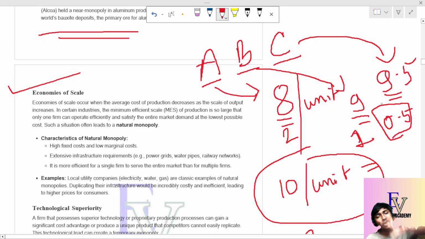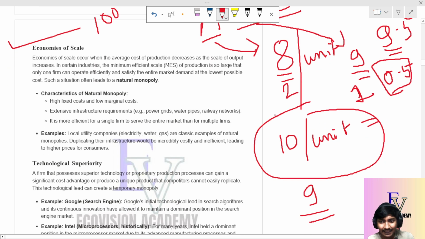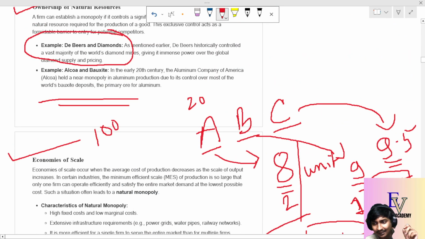A will also try to produce the amount that C was producing till date. Suppose A was producing 100 pens and C was producing 20 pens. Since A is selling the pen at 9 rupees per unit and the cost of producing a pen for C is 9.5 per unit, C will stop producing pens. Now these 20 pens will be produced by A again. So A will start producing 100 as well as the 20 pens that C was producing.